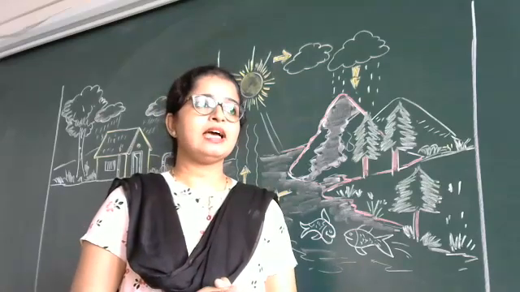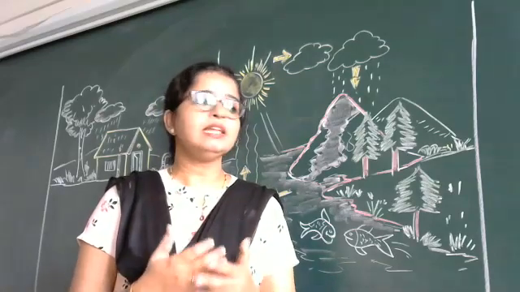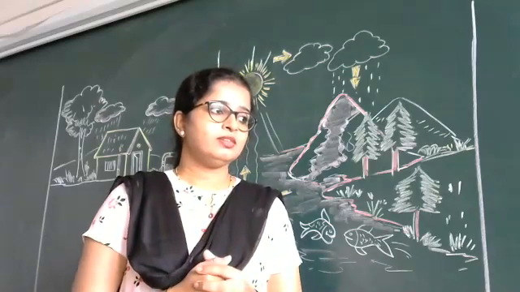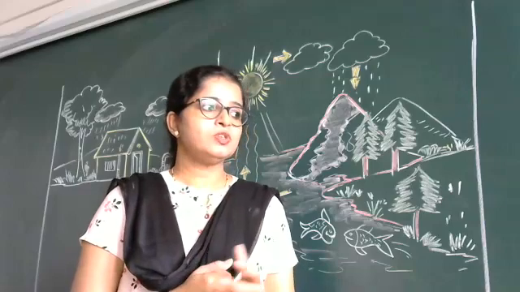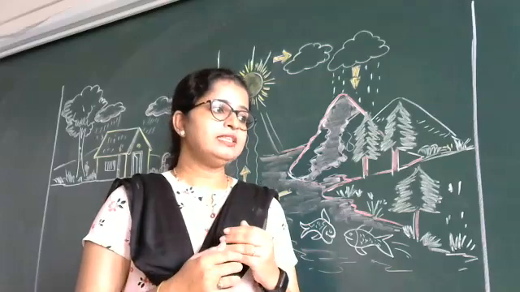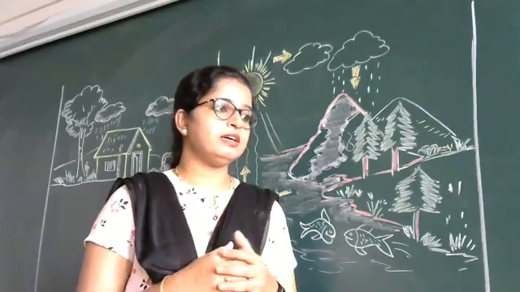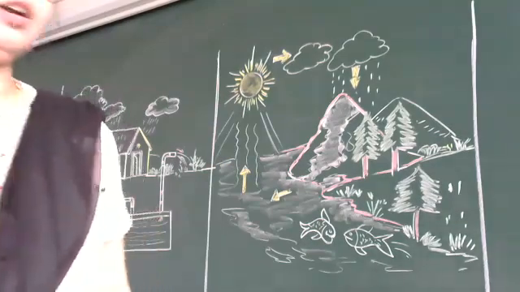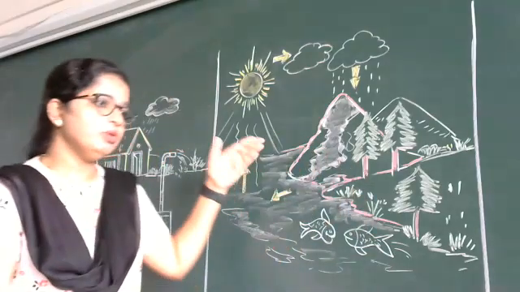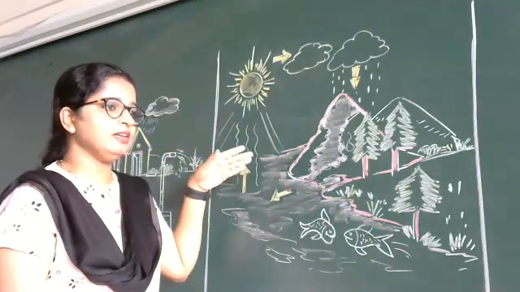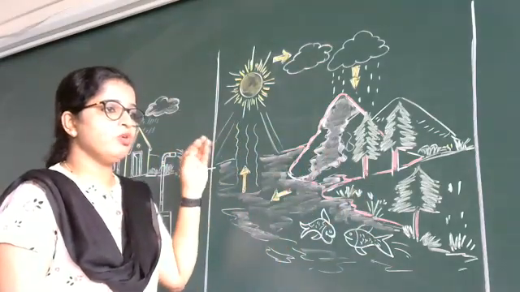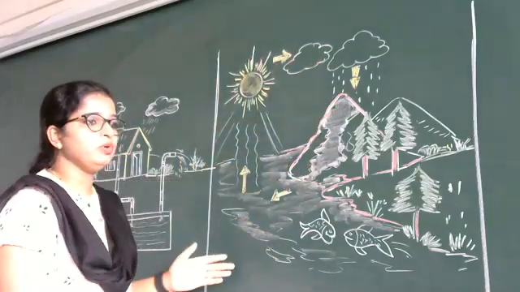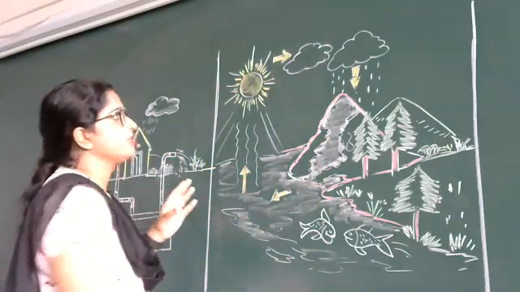In last class, we discussed from where the rain comes. So today we will understand the water cycle. Then we'll be able to know from where the water comes and how it goes back to the same place, like river, stream, ocean. See here, I have a beautiful drawing which indicates the water cycle.